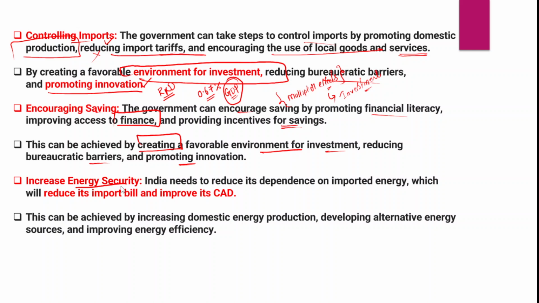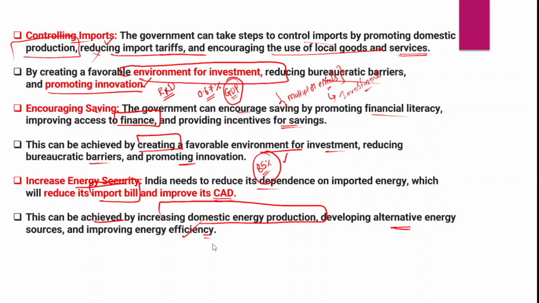Similarly, we need to increase the energy security of India, and thereby we can reduce our energy import dependence on other countries. Because if you look at India's energy imports, 85% of our total energy needs are met through imports alone. So India needs to reduce its dependence on imported energy. That will further reduce its import bill, and it will also improve India's overall current account deficit. This can be achieved by increasing domestic energy production and developing alternative energy sources, which could further enhance India's energy efficiency.